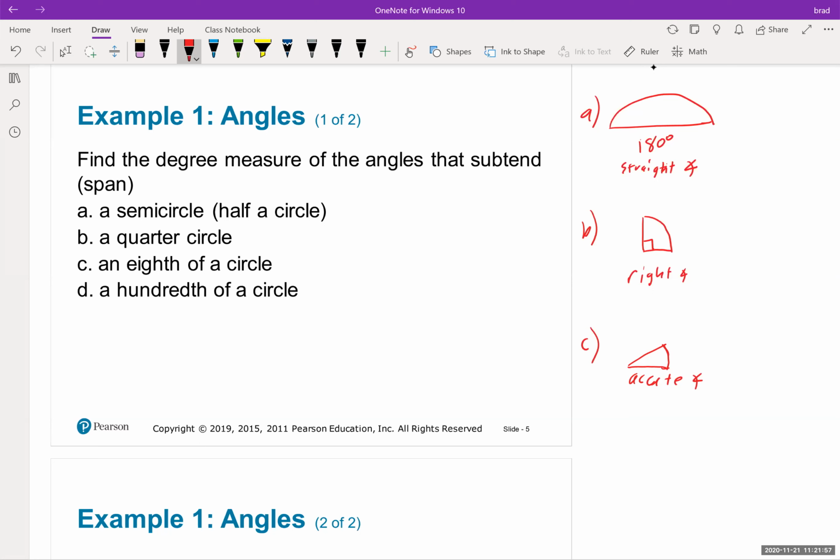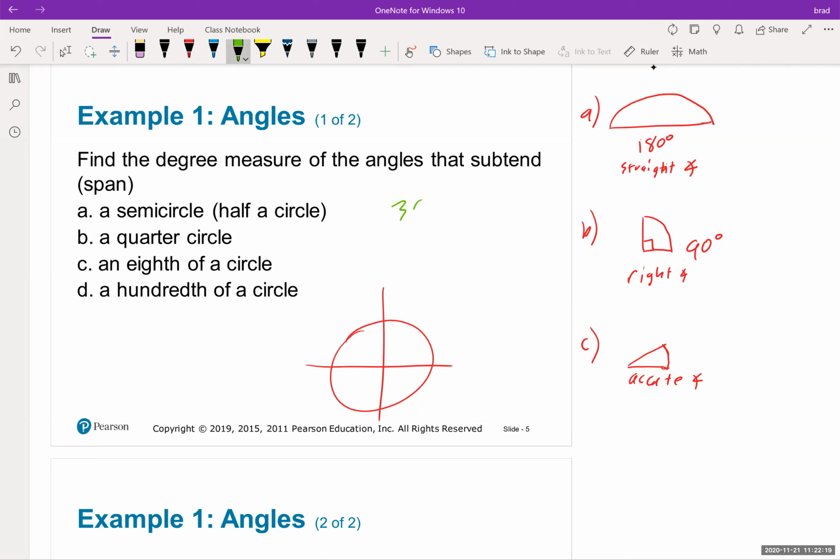Sorry, this is 90 degrees. Now, how do we find what an acute angle would be if it's an eighth of a circle? So we have to think about this. If we have a circle, all the way around the circle is 360 degrees.